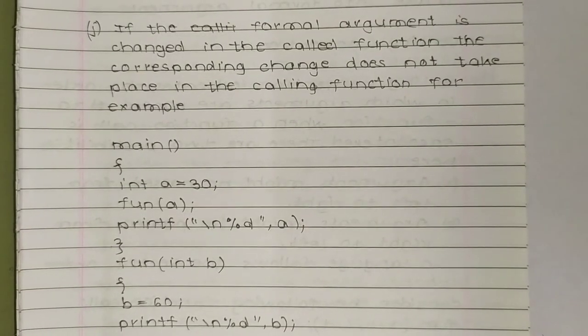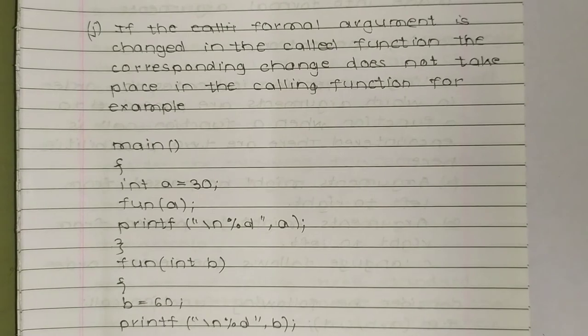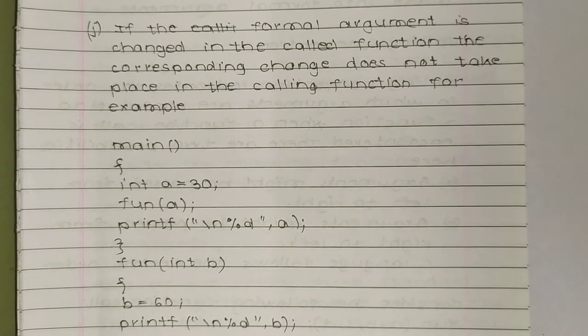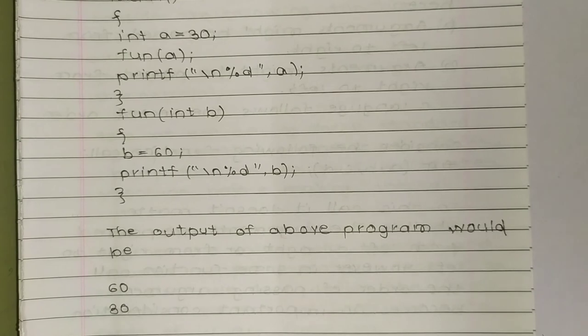If the formal argument is changed in the called function, the corresponding change does not take place in the calling function. For example, main, int a = 30.